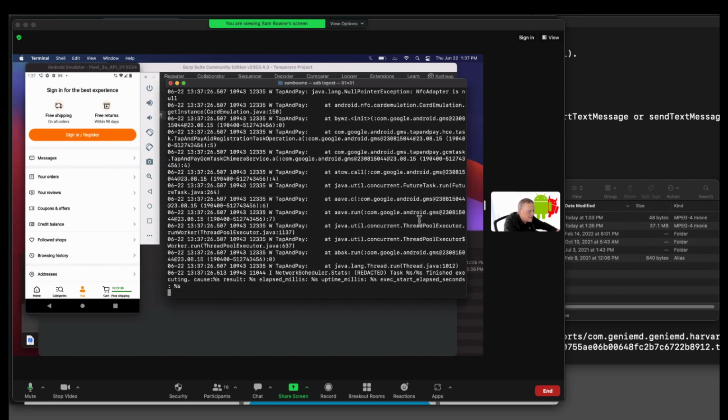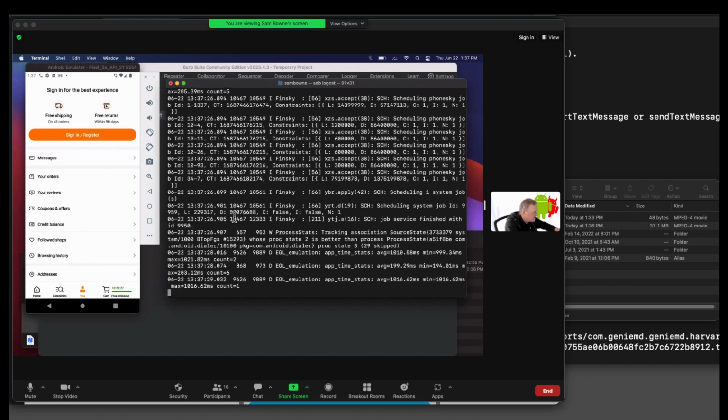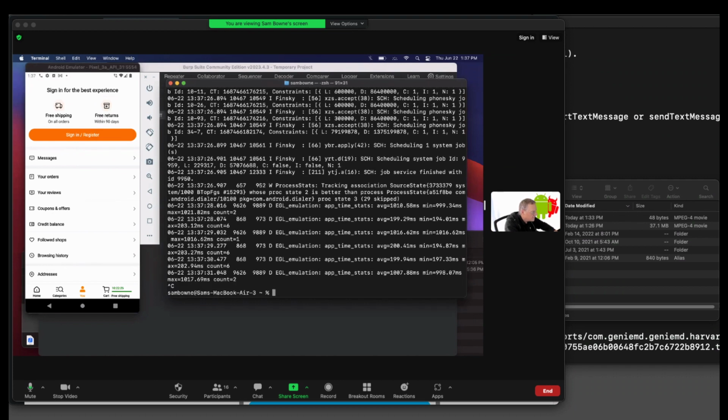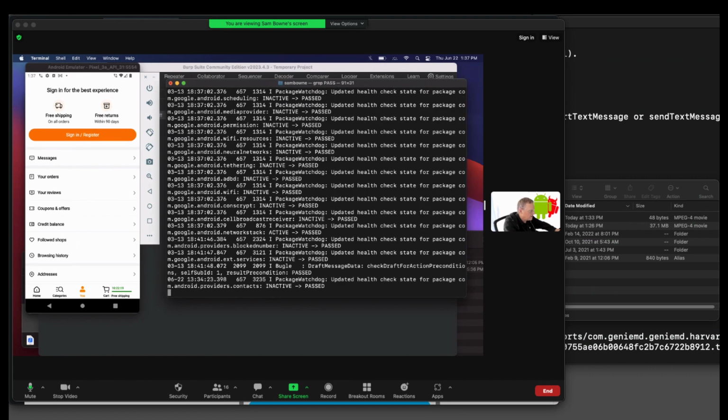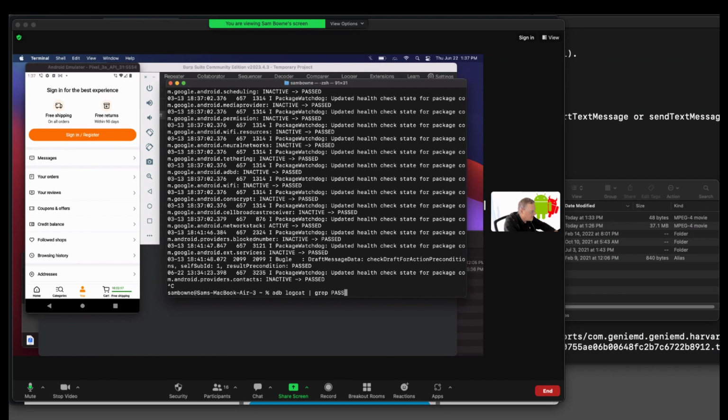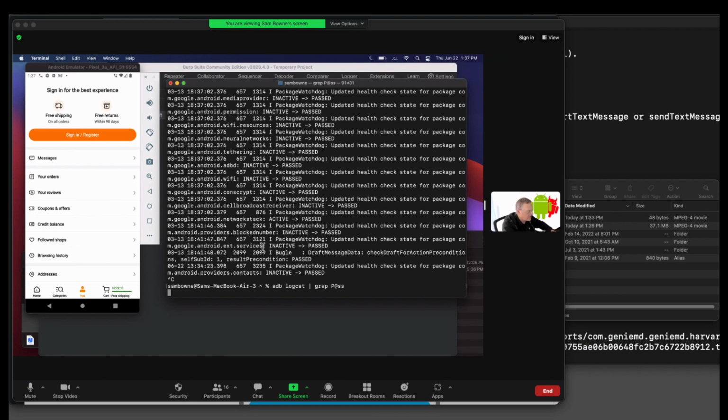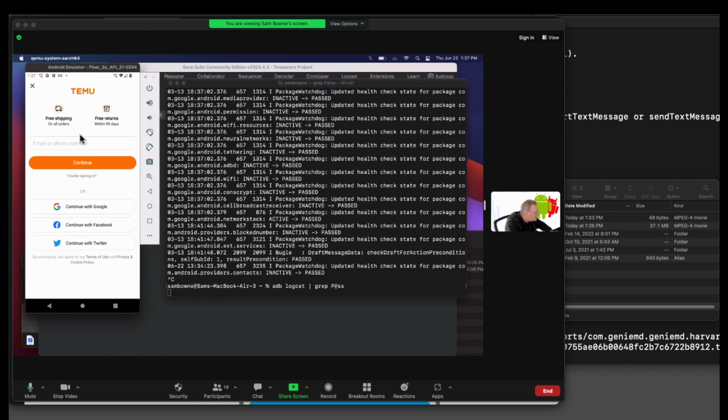Now there's all these messages going by that are not interesting, so what I want to do is have it search for a phrase like grep pass. Okay, there's still too much of that, so let's do p@ss. There's a phrase that is not in normal log messages, but it'll be there if it logs something like a password. So now I'm going to register.